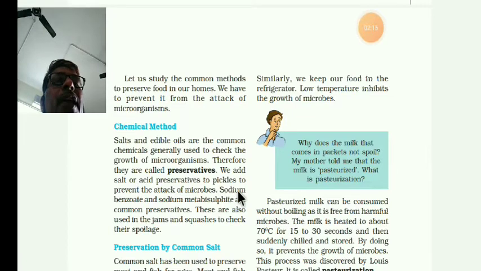We add salt and acid preservatives to pickles to prevent the attack of microbes. Then sodium benzoate, S-O-D-I-U-M, sodium benzoate, B-E-N-Z-O-A-T-E, and sodium metabisulphite, see the spelling, M-E-T-A-B-I-S-U-L-P-H-I-T-E, are common preservatives. These are also used in jams and squashes to check the spoilage. This one is the chemical method.